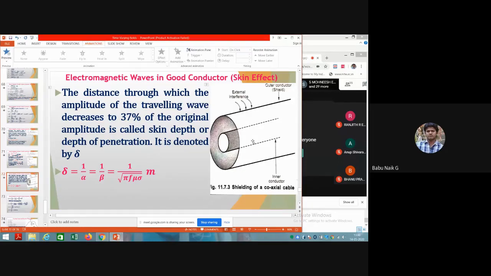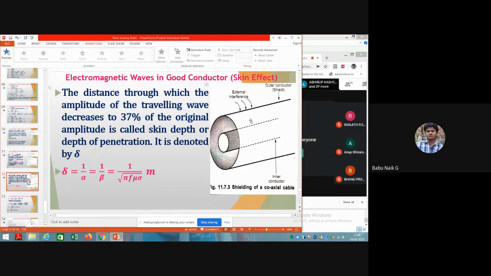This effect is always used for sealing cables, for transmission lines and underground cables. The inner conductor always carries the current, and the outer conductor is completely sealed. Due to this effect, we use it as a good conductor. So that is skin depth. And why is it called the skin effect? Because the shielding is considered a thin layer, like a skin.